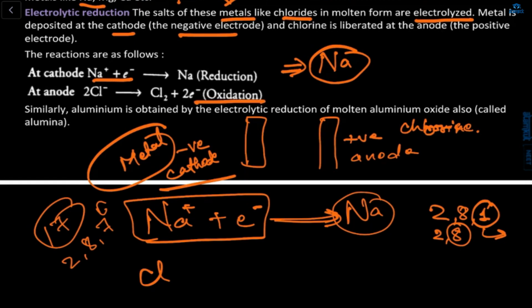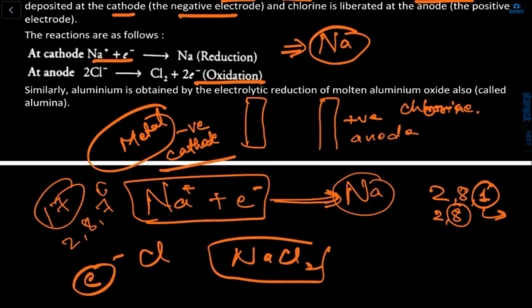But over there it is written plus 2e-. Because of the formula, it is written as 2 NaCl, and the chloride gets oxidized to Cl2 plus 2 electrons. You can also write only one electron because it is gaining only one electron. If you write it for only NaCl, then it will be only one. Okay?